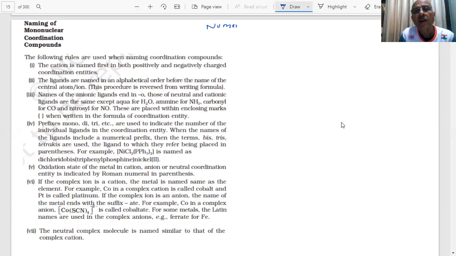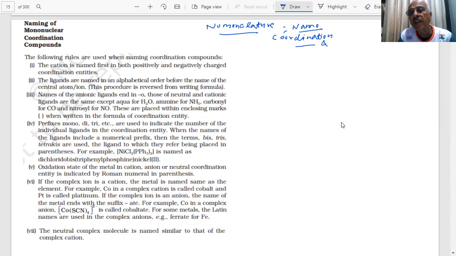Nomenclature. Next part is how to name the coordination compound. This is very important. How will we name the coordination compound, students? Important.